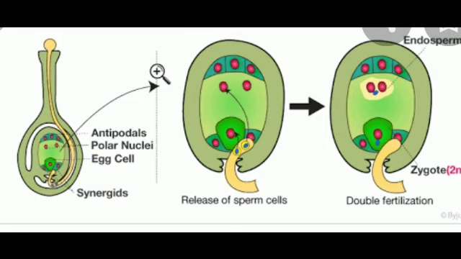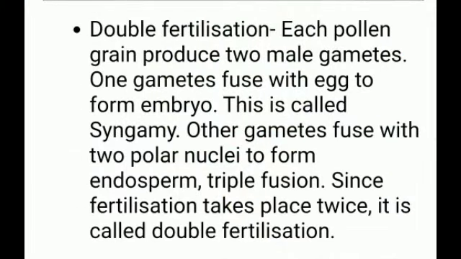It is a 7-celled and 8-nucleate structure. 7-celled and 8-nucleate. It means it consists of 8 nuclei. Clear? And the female gametophyte contains a single egg and 2 polar nuclei. Clear? Single egg and 2 polar nuclei which fuse to form the secondary nucleus.